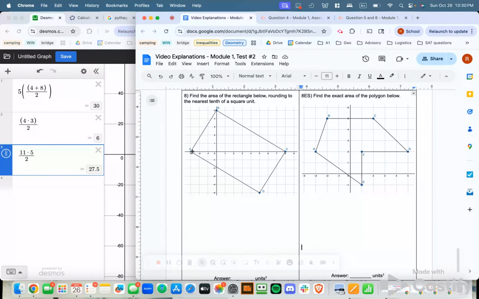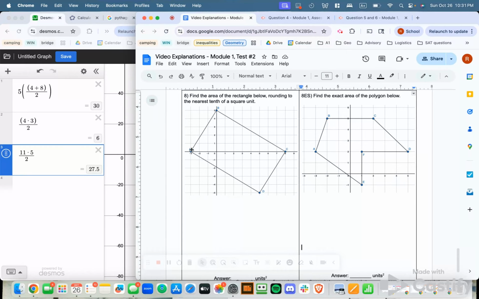But I also hopefully am noticing that the sides of my rectangle are not vertically or horizontally aligned with my grid. That's really important because it tells me that I can't just count to get the lengths or the widths, right? My distance between point A and B doesn't line up with my grid marks, so there's no way for me to count the units.